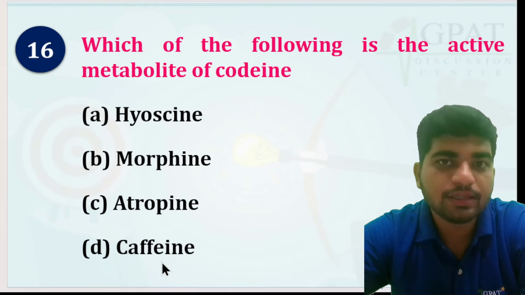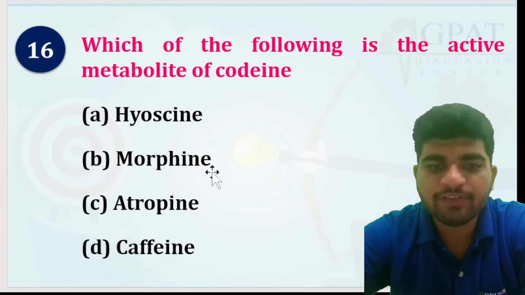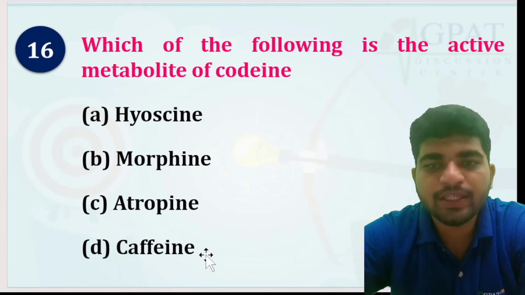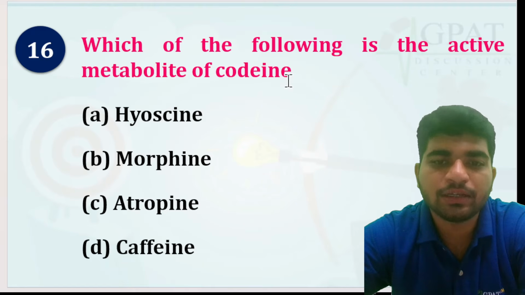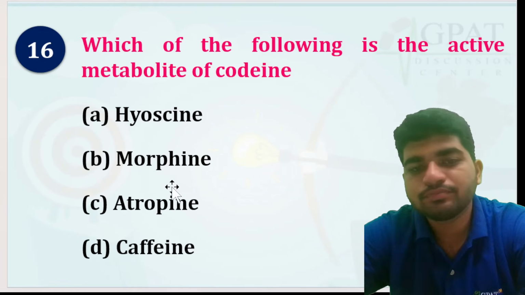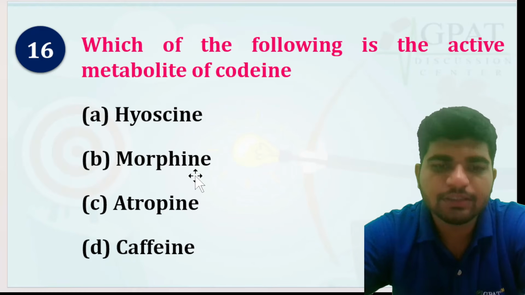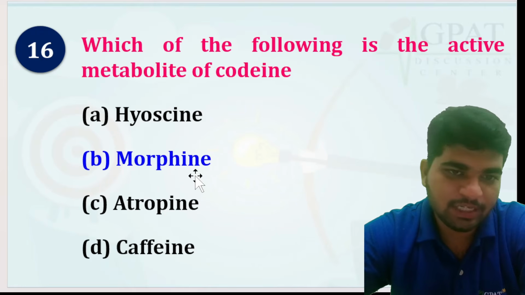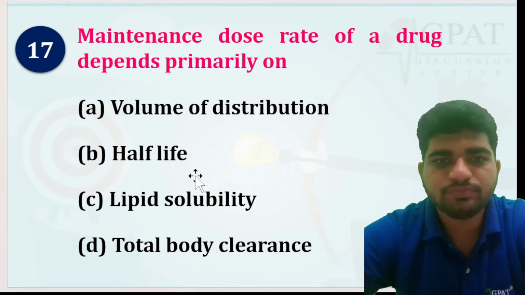Okay. Which of the following is the active metabolite of codeine? Codeine is an opioid. So the options are hyoscine, morphine, atropine, or caffeine. Active metabolite of codeine. So codeine is an opioid, as I've told you before. So among them, which one is an opioid? Morphine, obviously. So the correct option is morphine.